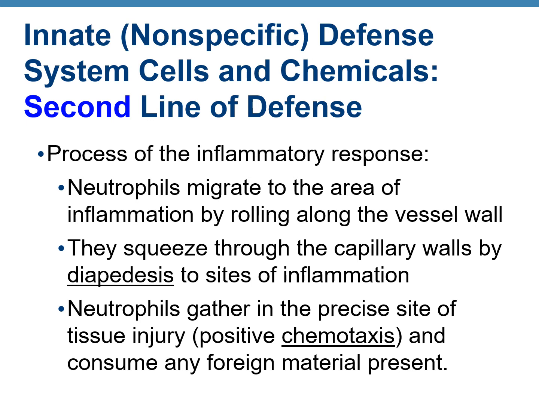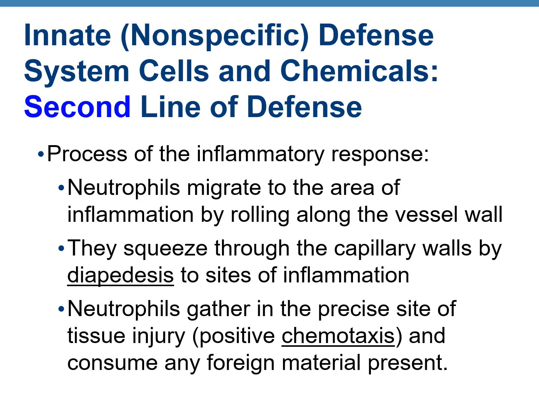Inflammatory response starts when initially the neutrophils, which are part of the macrophages, would migrate to the area where the injury has occurred. Then they would squeeze out through the capillary walls by a process known as diapedesis to reach the site through the interstitial fluid, and finally they would gather in the precise site of the tissue injury by positive chemotaxis.